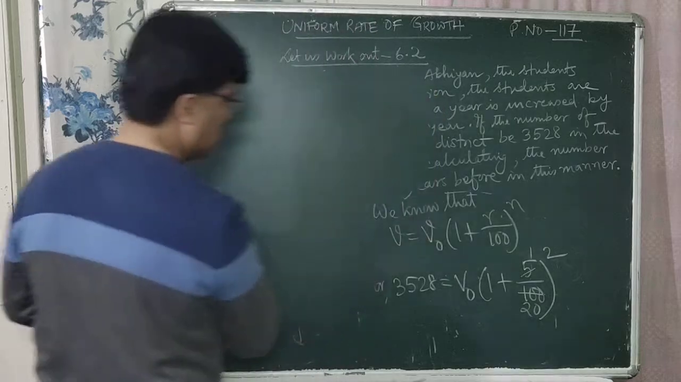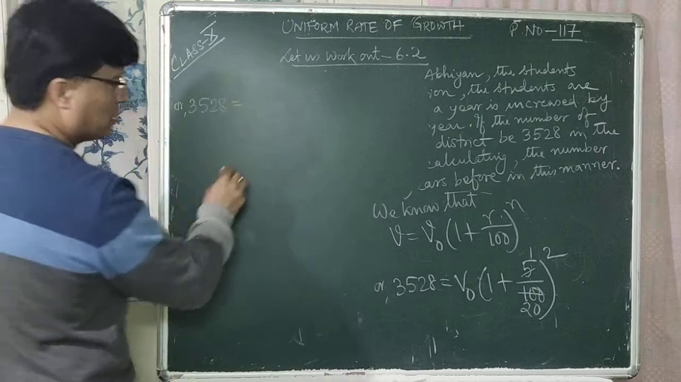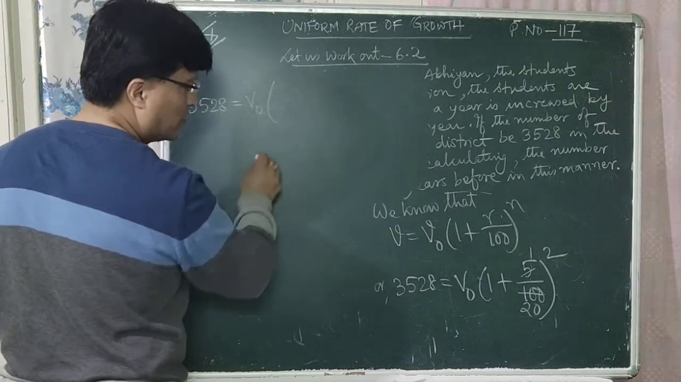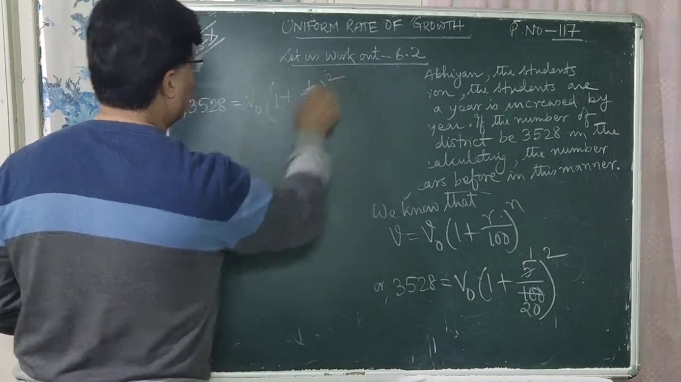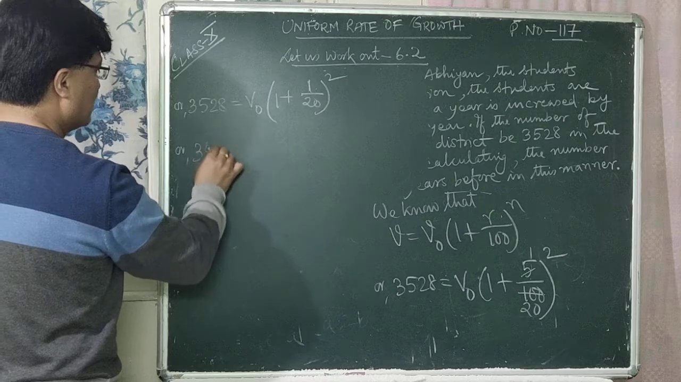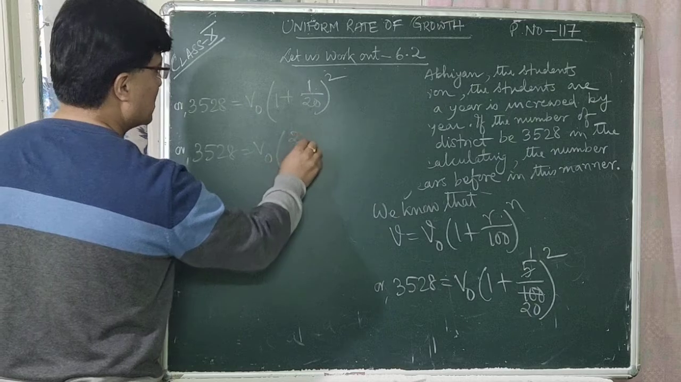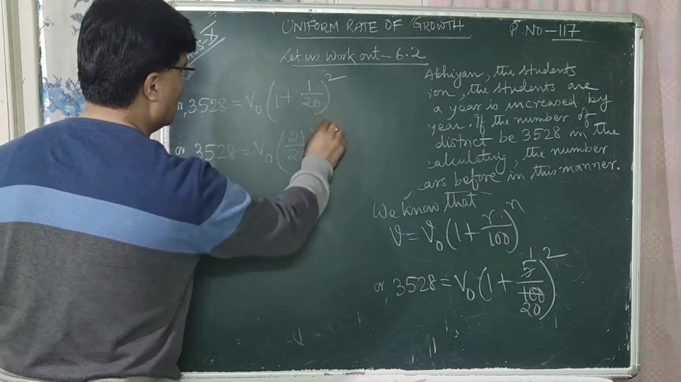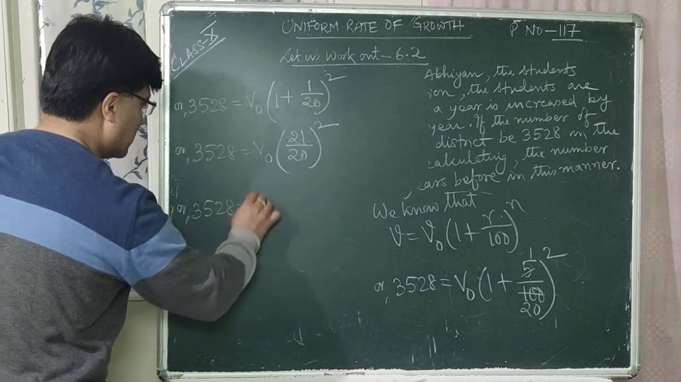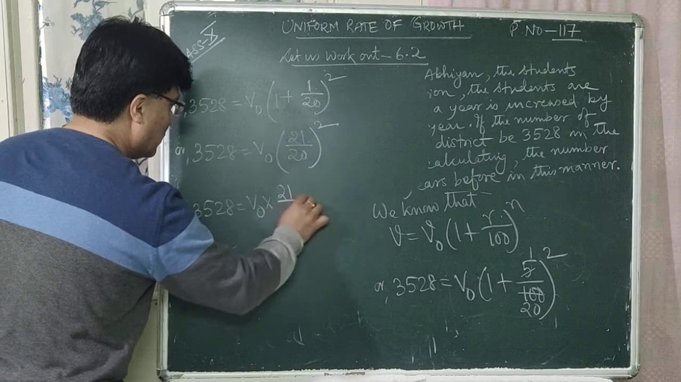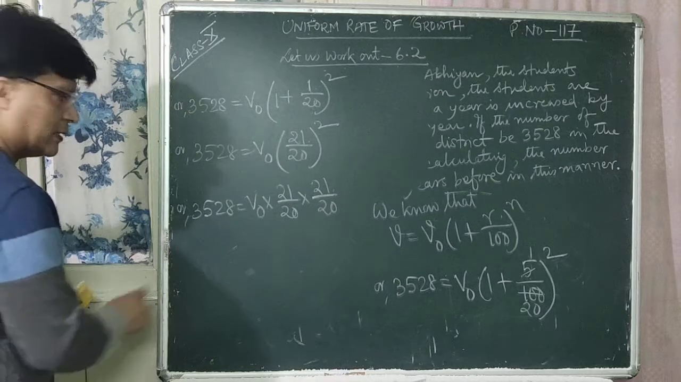Let us simplify it. 3528 is equal to V0, within the bracket 1 plus 1 by 20, whole square. Or 3528 is equal to V0, within the bracket 21 by 20, whole square, since 20 plus 1 is 21. Or 3528 is equal to V0 into 21 by 20 into 21 by 20, right?